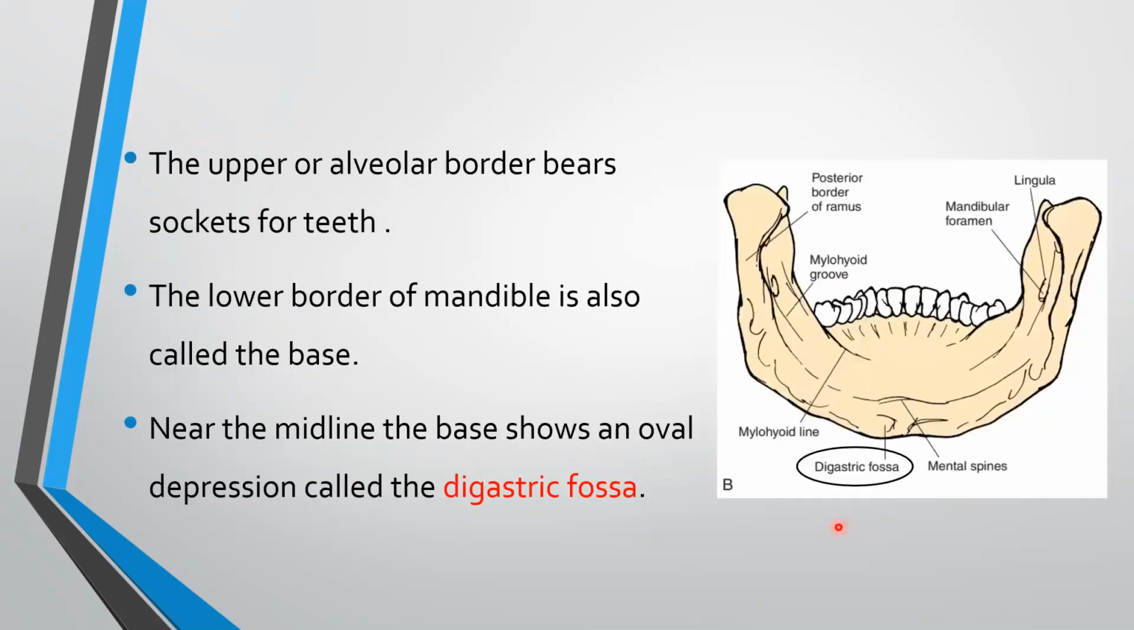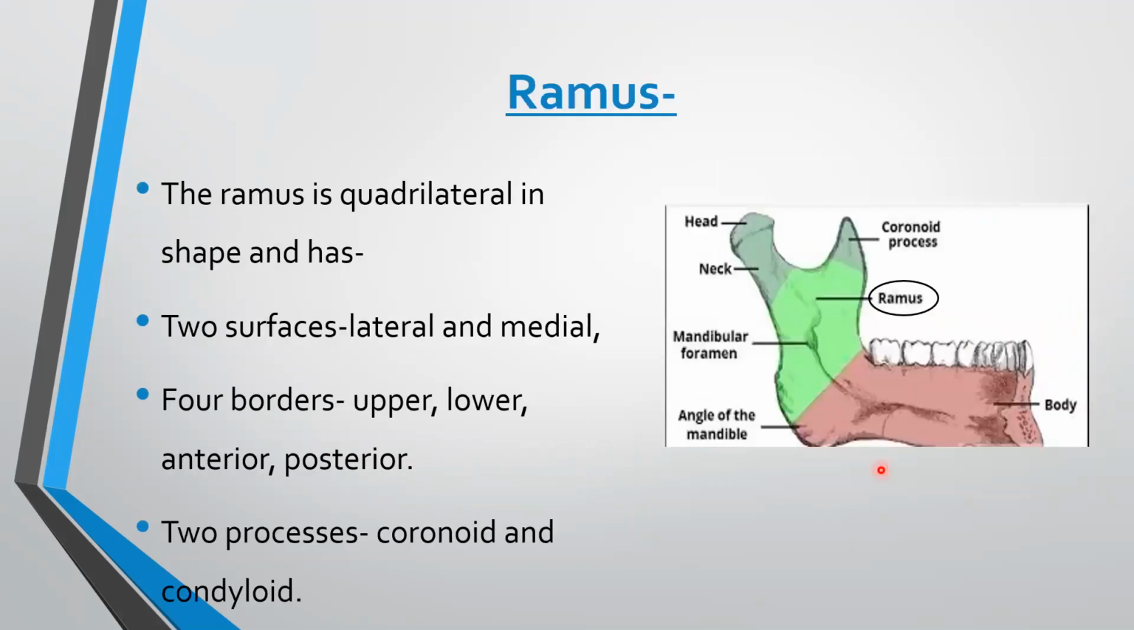The upper or alveolar border bears sockets for the teeth. The lower border of mandible is also called the base, and near the midline, the base shows an oval depression called the digastric fossa. Here, the digastric fossa is present. Coming to ramus of mandible, it is quadrilateral in shape and it has two surfaces, four borders, and two processes. This is ramus of mandible.